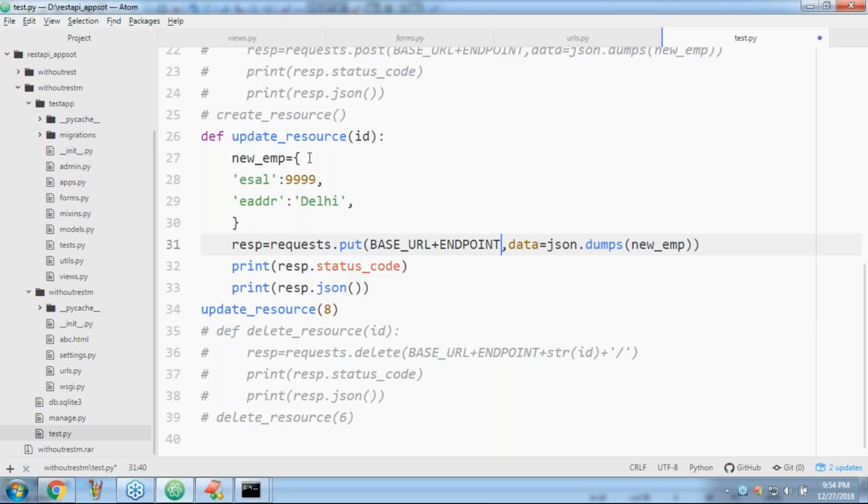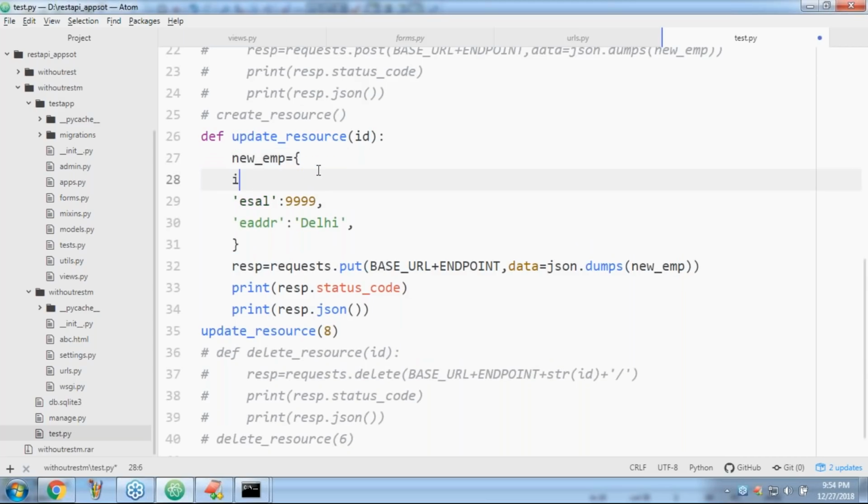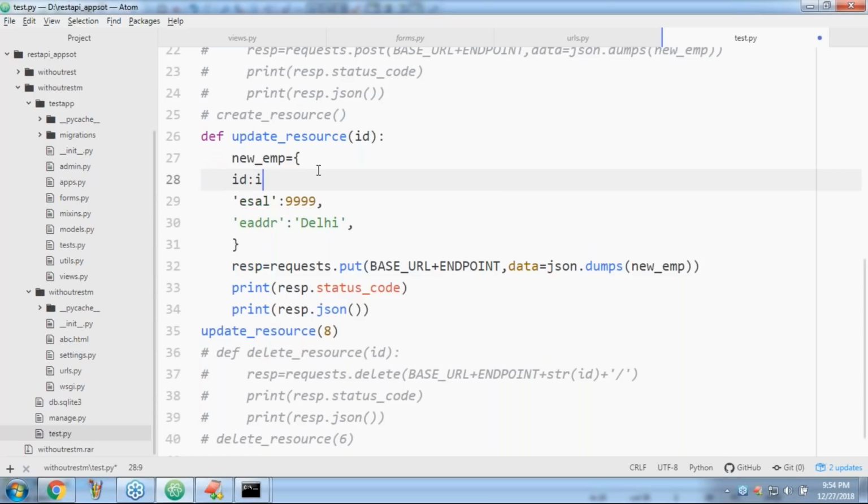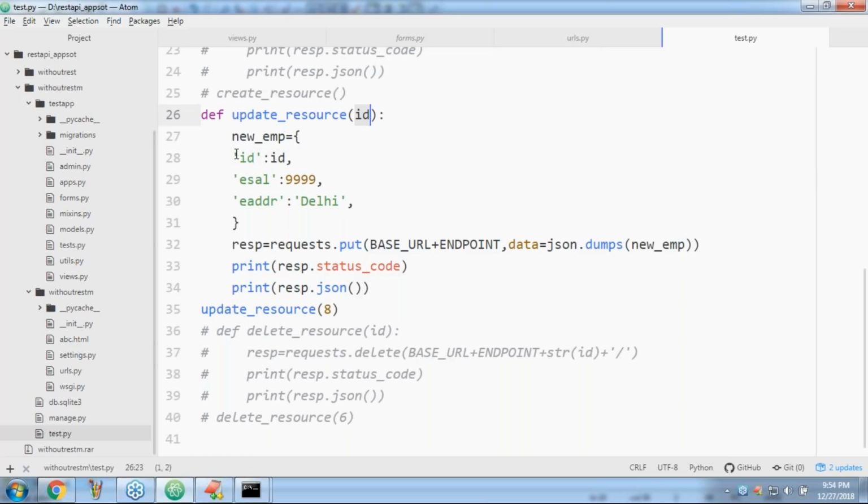Here you require to specify that ID, sir. Sir, can you please tell what is the code we have to take? ID is ID, comma, like. But anyway, this ID we have to take within single quotes. So whatever ID you are passing, I'm adding it in the dictionary only. Now I'm sending this dictionary in the form of JSON data.